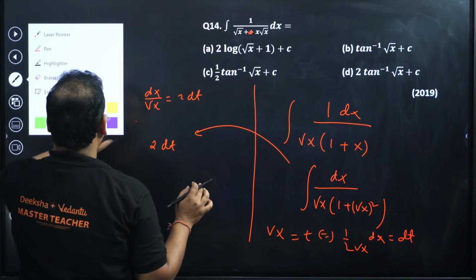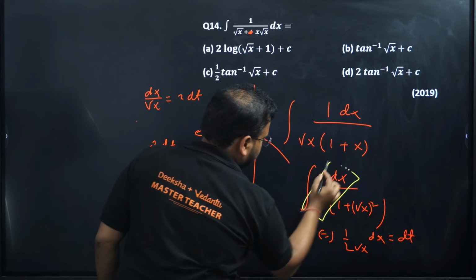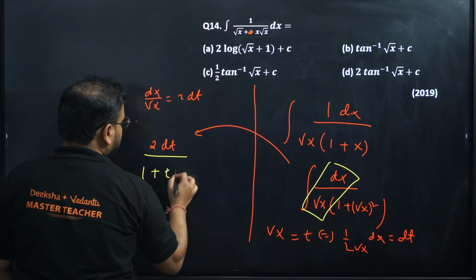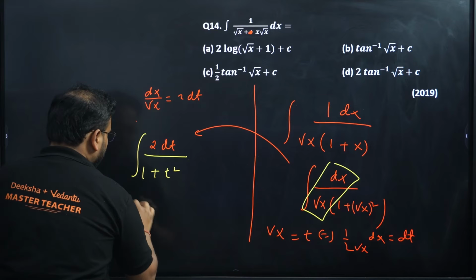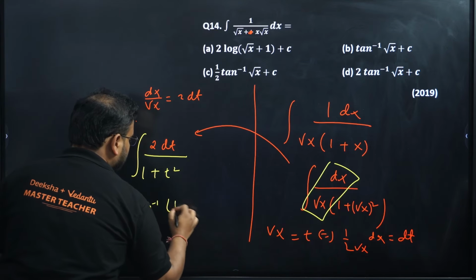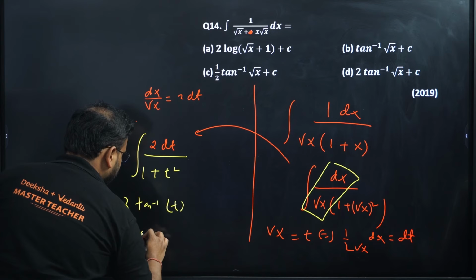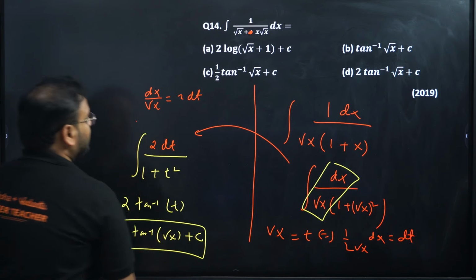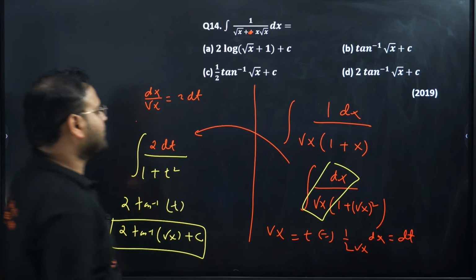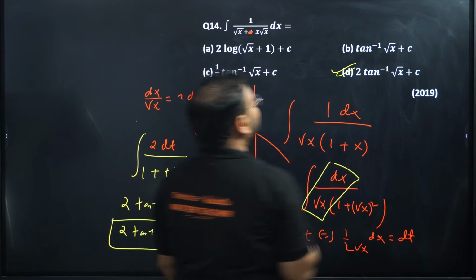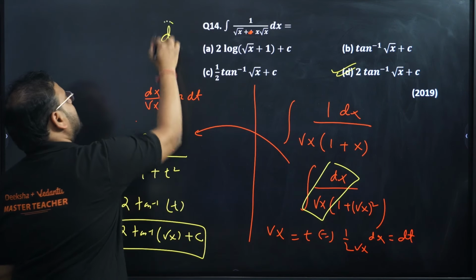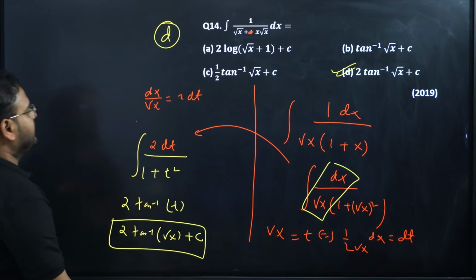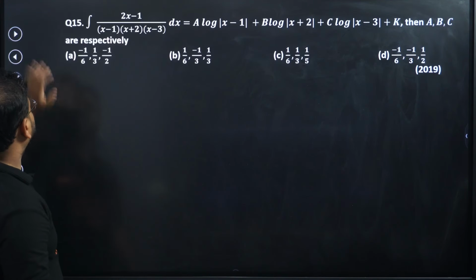Yeah. This is over here. Okay, so I get this as 2 dt, and this will become what? 1 plus t square integration. We know this answer, tan inverse of t. So 2 times tan inverse of root x plus c. Option is D. Question number 14, option D is the right choice. Have a look. Clear? 14, this is option D. 15th now. This is clear?